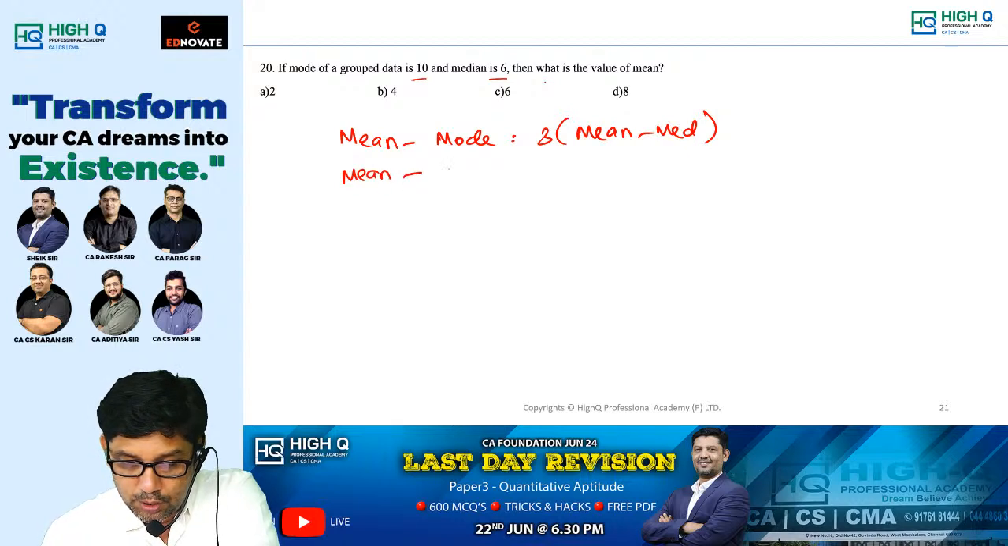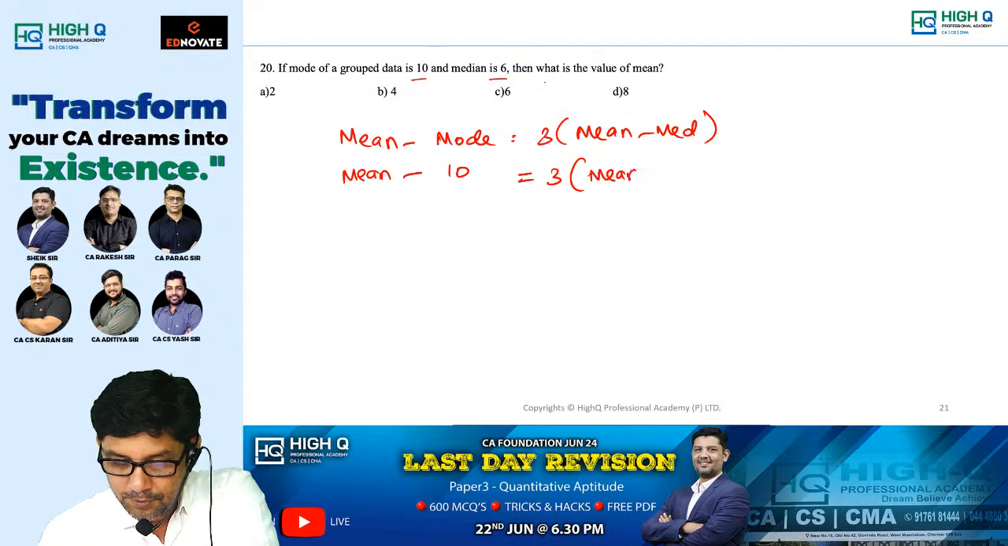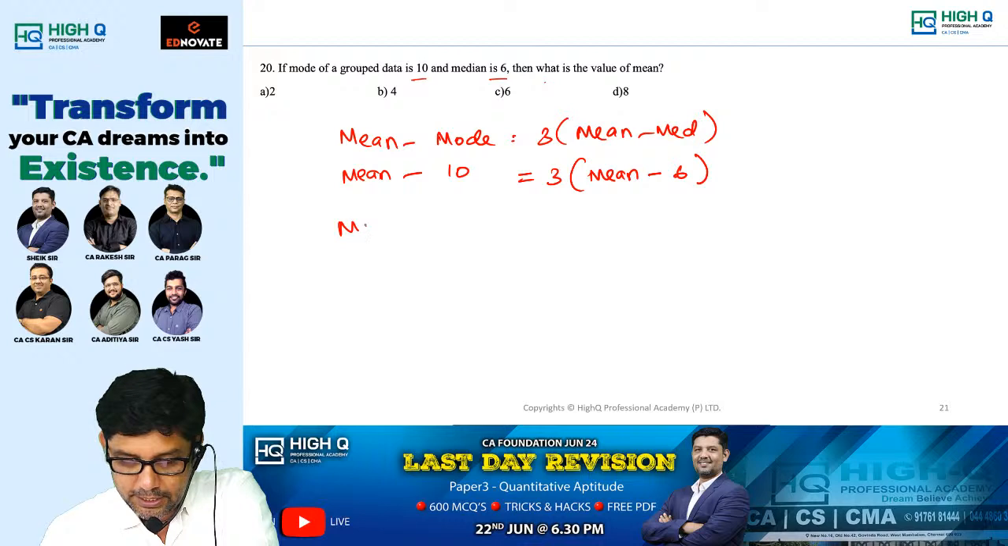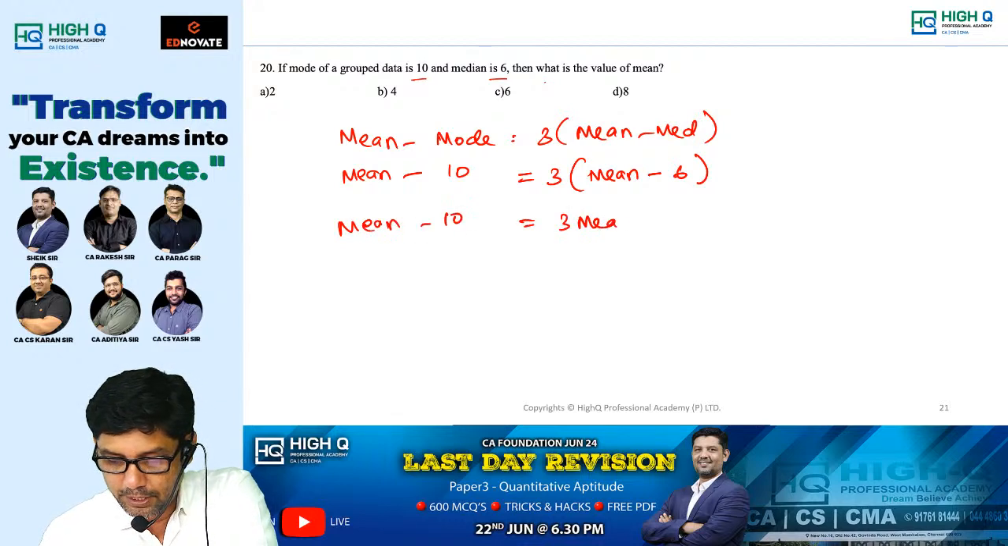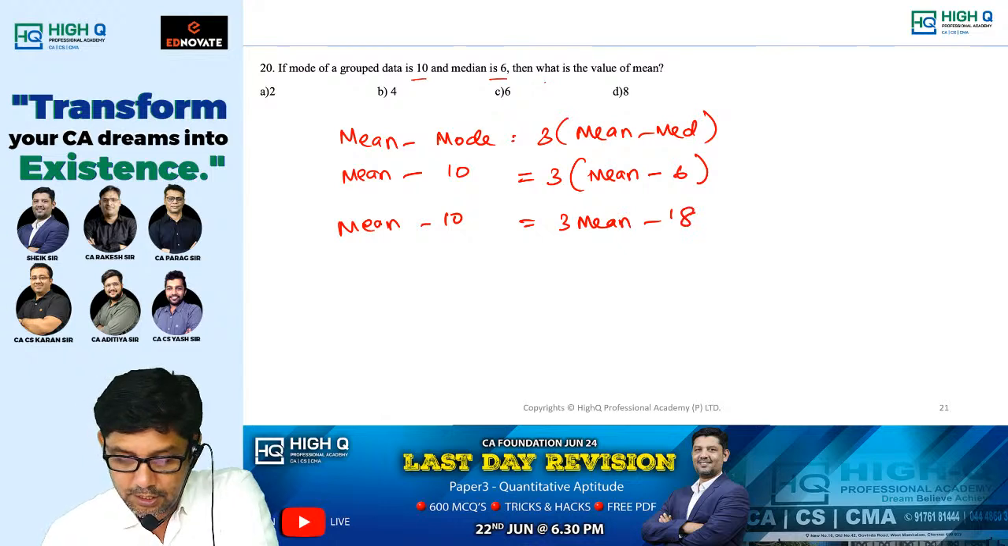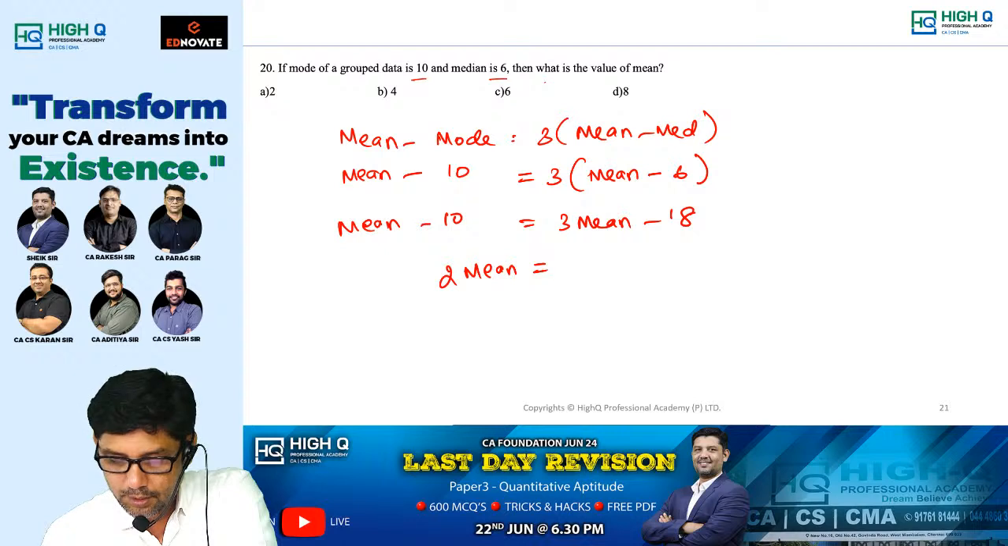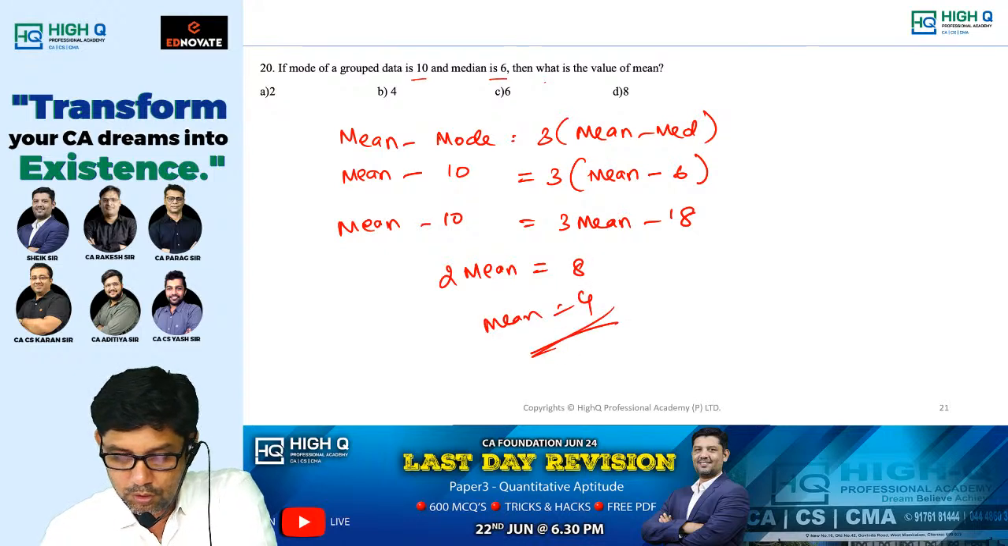Mean minus mode, which is 10, is equal to 3 times (mean minus median). The median is 6. So mean minus 10 is equal to 3 times mean minus 18. Bring it to the left-hand side: 2 times mean is equal to 8, so mean is equal to 4. Option B.